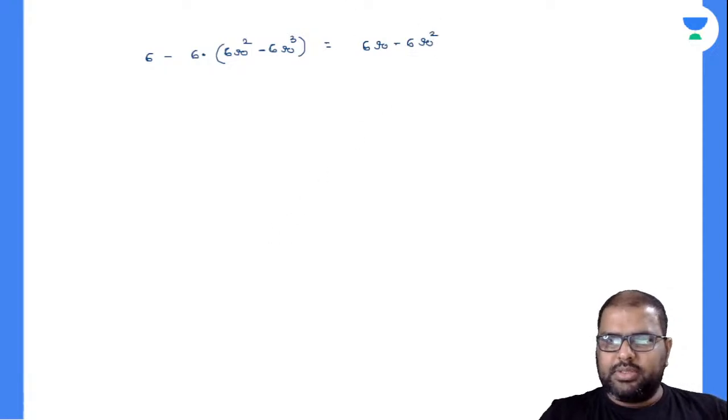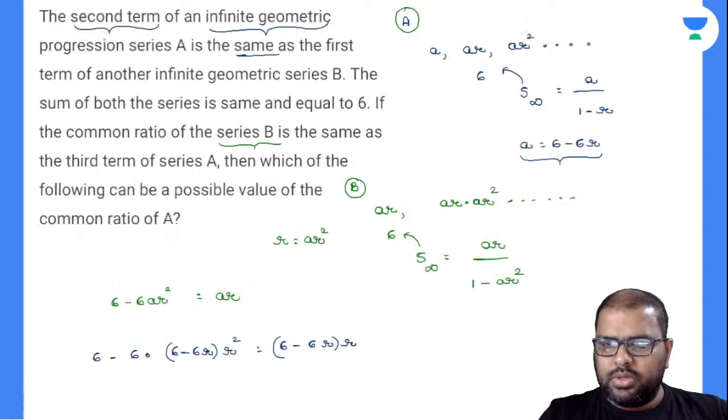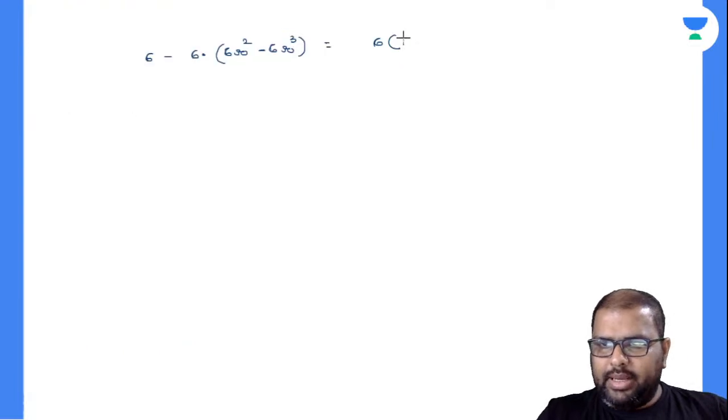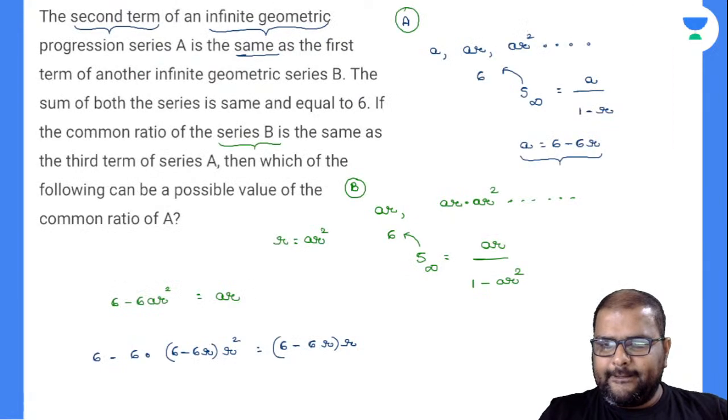Closely observe, I can write the same pattern like this now. I'll keep it like this also. 6 into 1 minus R square. Okay, I'll write it like this, then we'll change it.